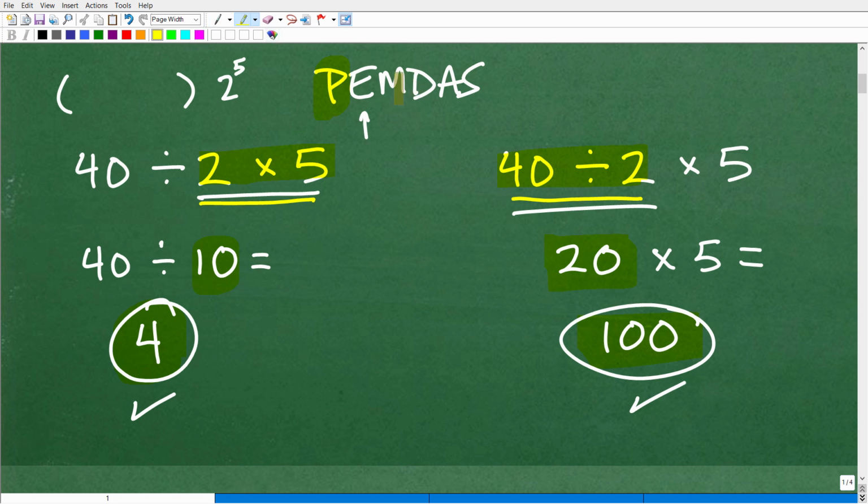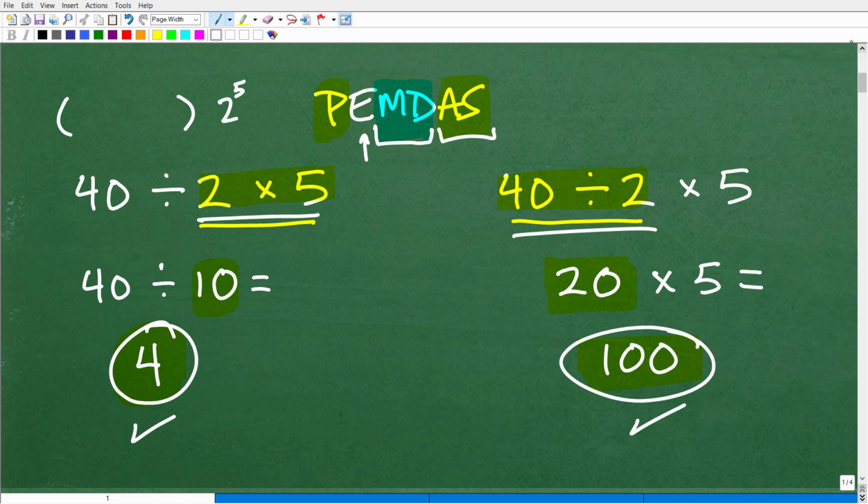Now, here is where a lot of students get confused. If you made this mistake, don't feel so bad. A lot of students make this mistake. There's a pretty big misunderstanding about this. The next part of the order of operations is the M, D, A, and S. M stands for multiplication, D stands for division, and then A stands for addition and S stands for subtraction. Notice I kind of grouped these in two. This is one group, this is another group.